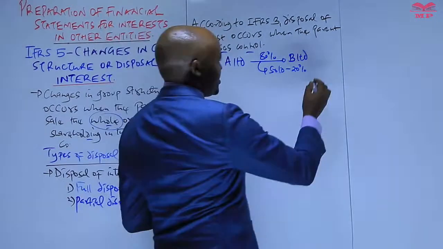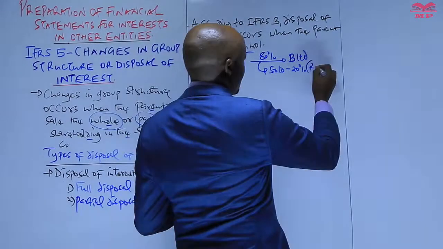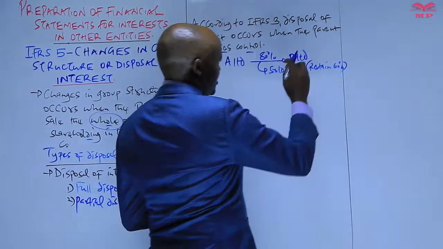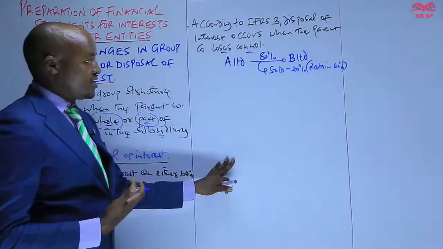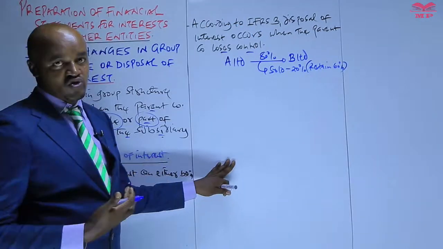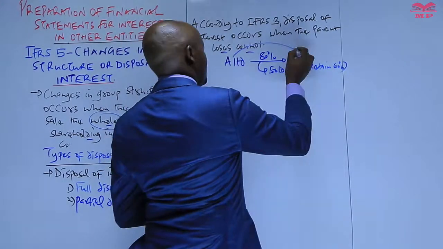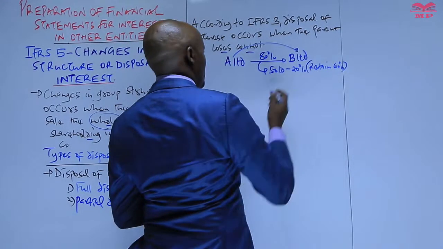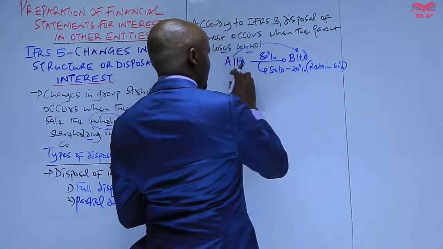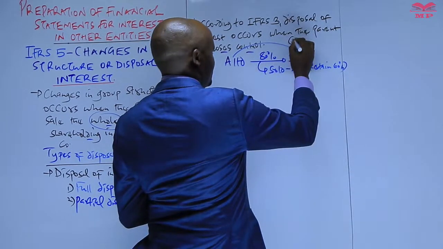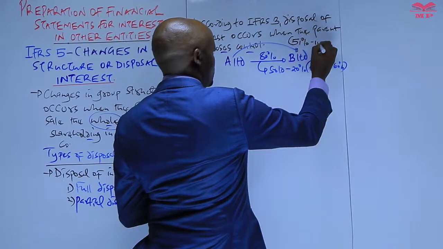What does that mean? It means that the parent company has retained 60% of the shares in B. In such a case, the parent company still has control, because we said an investor company will have control of the investee when the shares held in the investee company lie between 51% and 100%.